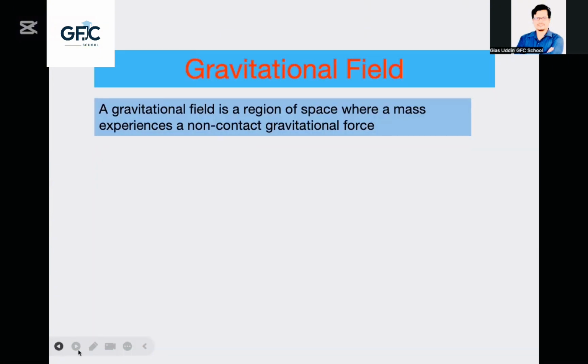Okay, now gravitational force we have understood. Gravitational field means a region of space where a mass experiences a non-contact gravitational force.